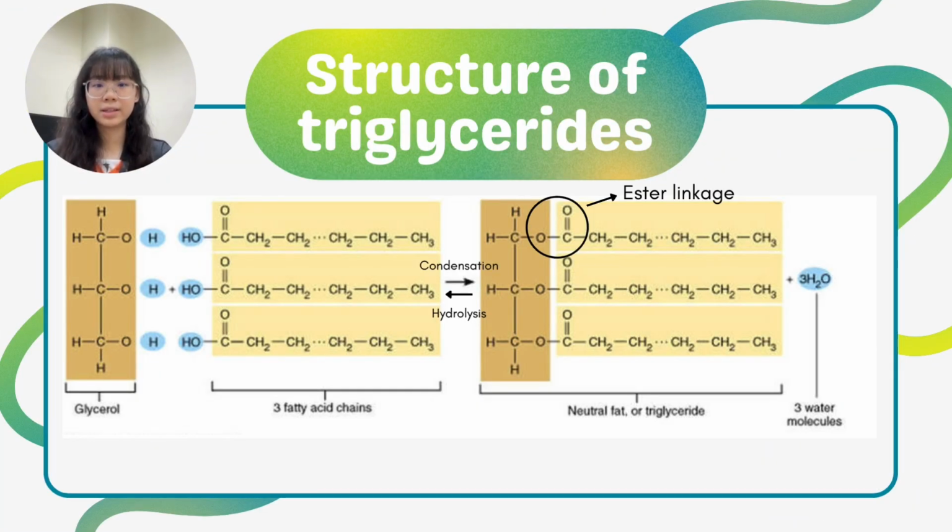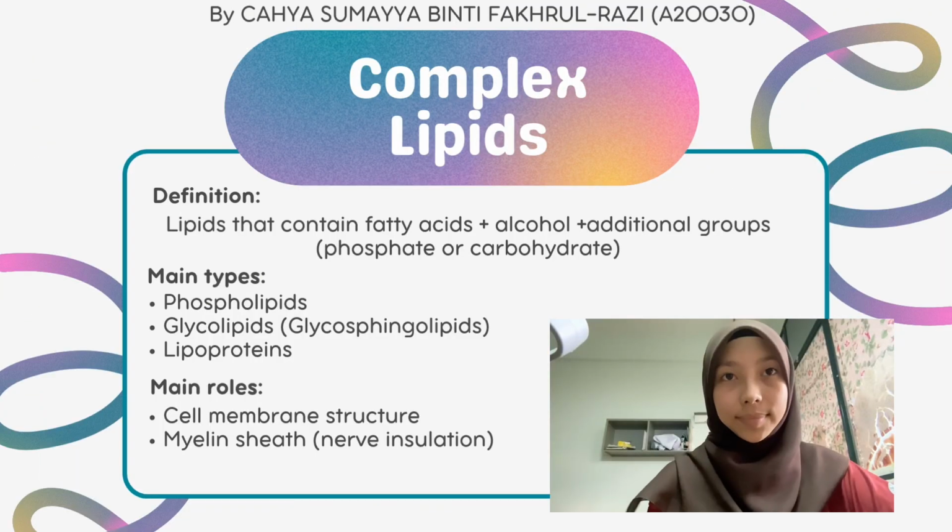A triglyceride is formed when one glycerol molecule reacts with three fatty acids through condensation reactions, forming three ester linkages and releasing three water molecules. Unlike simple lipids, which are just esters of fatty acids and alcohols, complex lipids contain additional functional groups such as a phosphate group or a carbohydrate moiety. Their primary job is not just energy storage, but they are also the fundamental building blocks of our cell membranes and the myelin sheaths that insulate our nerves.